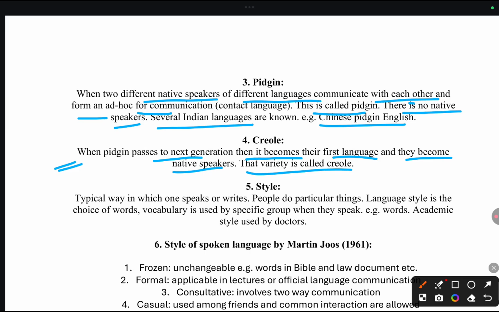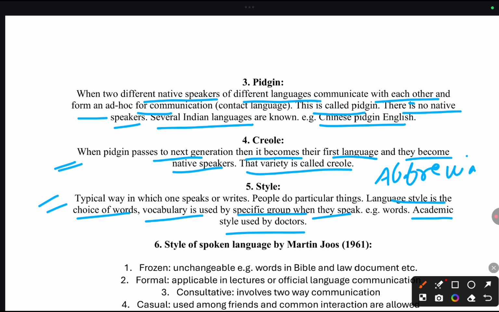Now what is style? It is a typical way in which two or more people communicate or do a particular thing. So language style is the choice of words and vocabulary used by a specific group when they speak. For example, the academic style used by doctors, meaning the kind of abbreviations and things the doctors use, is a style or a variety of a language used by doctors.